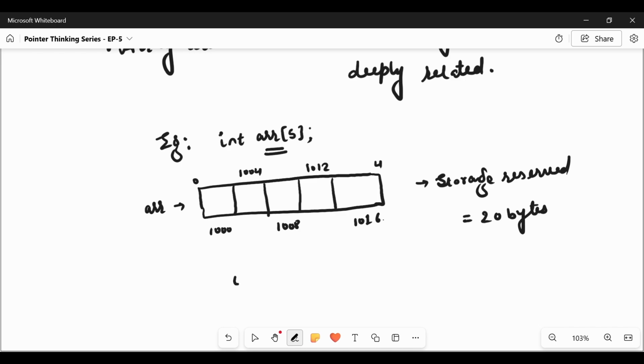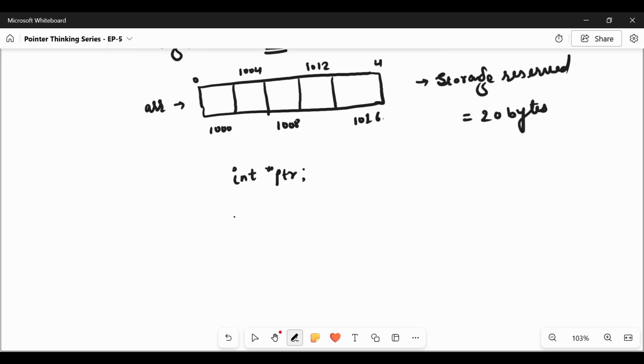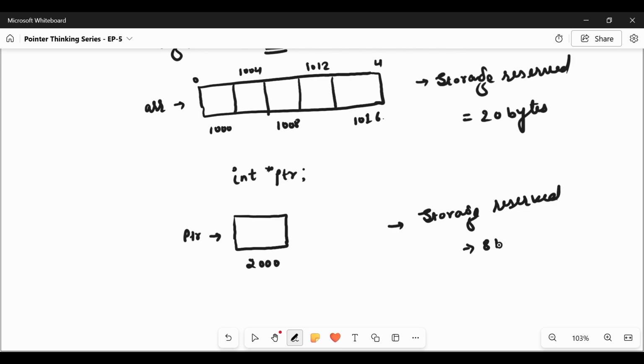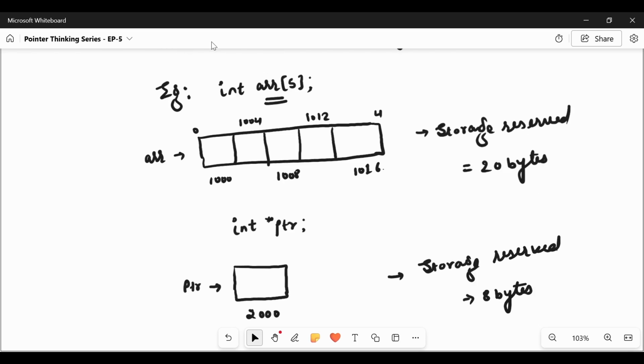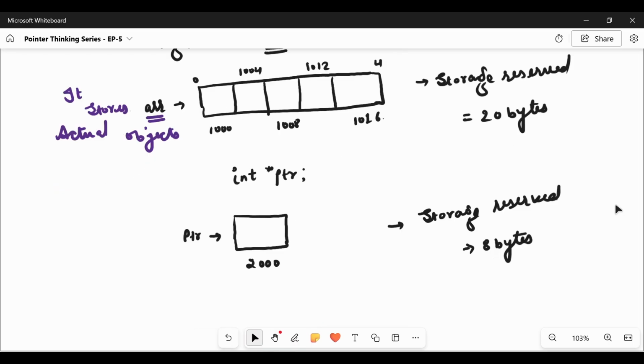Whereas when we declare a pointer, the compiler will create only one variable. So this is PTR, which is at address 2000. Total storage reserved for a pointer is 8 bytes in 64-bit architecture, 4 bytes in 32-bit architecture. So we see how the memory reserved by array and pointer is different. This is because the array stores actual objects, whereas the pointer stores the address.